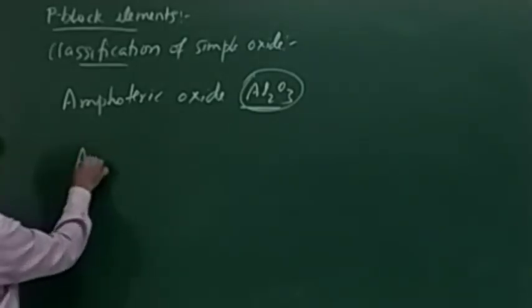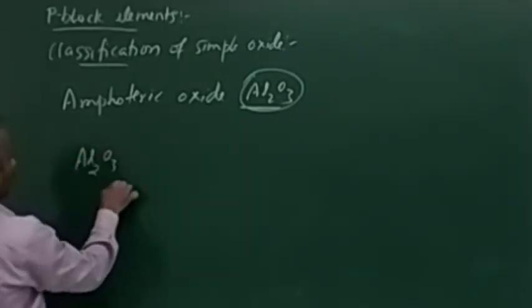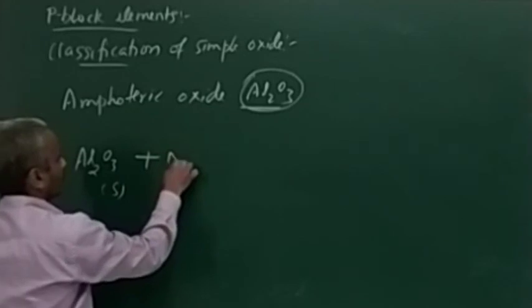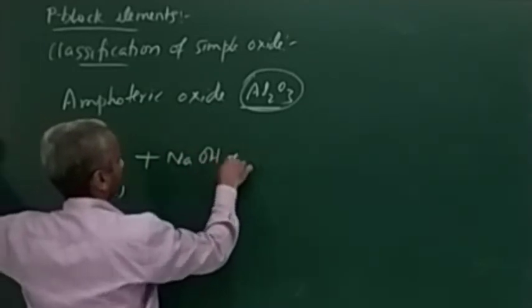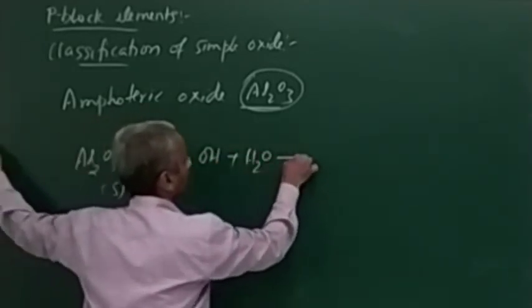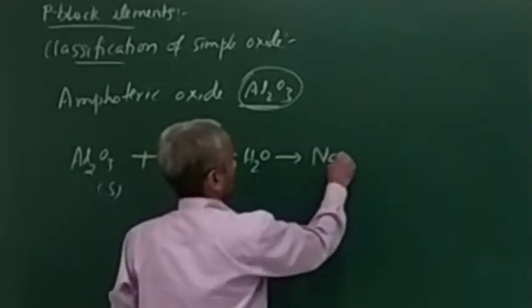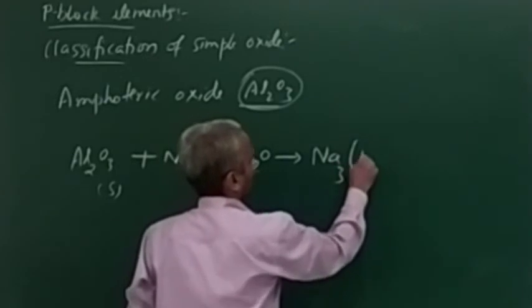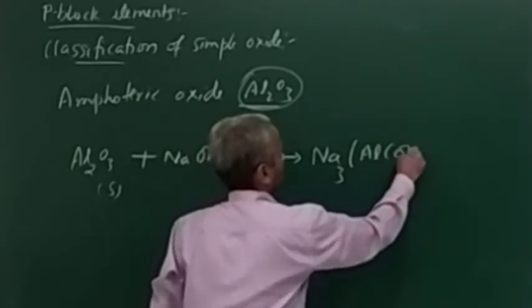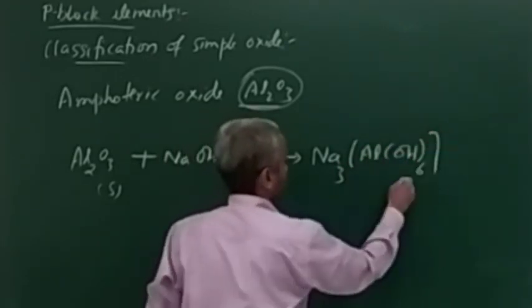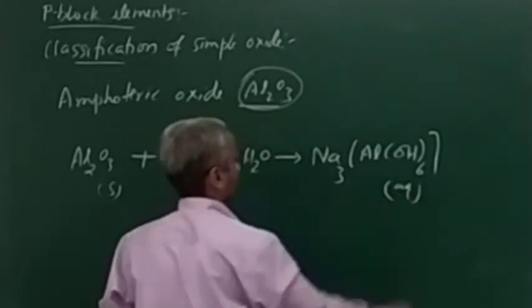Now, solid Al2O3 when treated with sodium hydroxide solution is going to give Na3[Al(OH)6] aqueous solution.